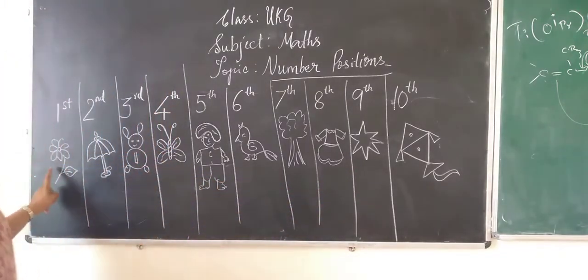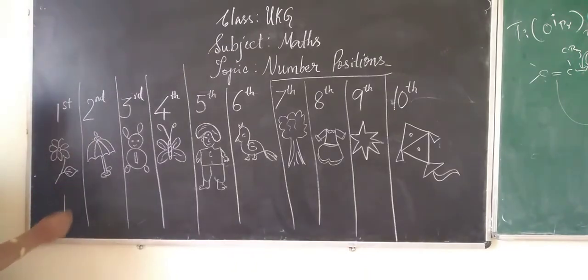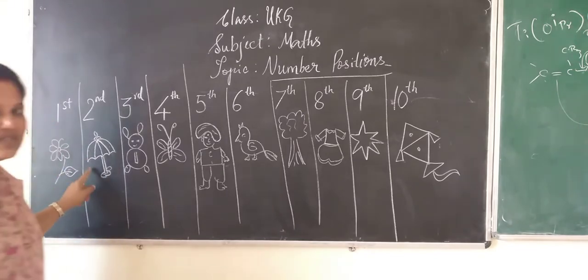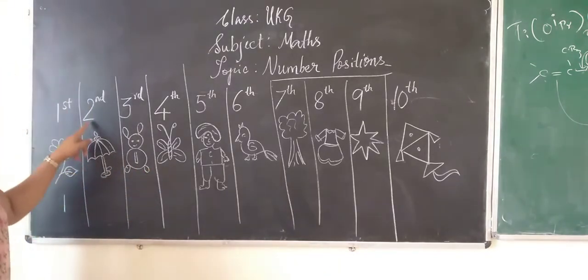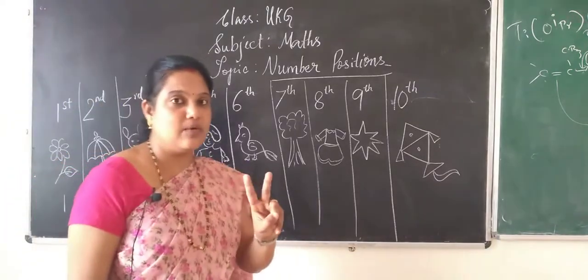The flower is in the number 1 position, which we call first. Here first you have the flower, so the flower is in the first position. What is this, children? This is an umbrella. This is in the second position.